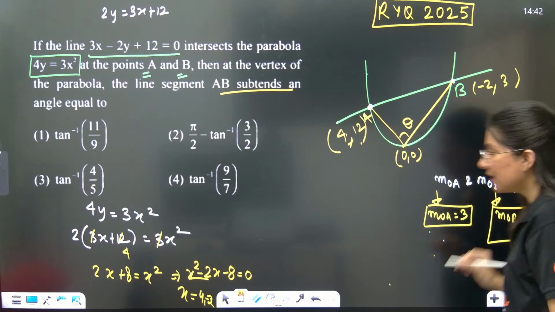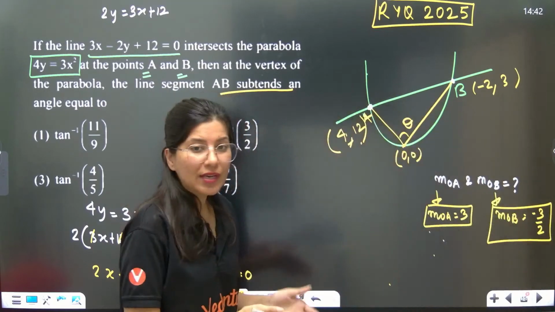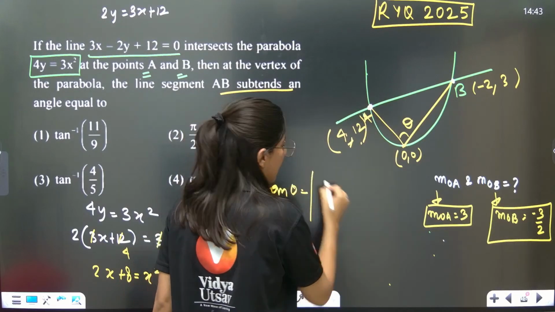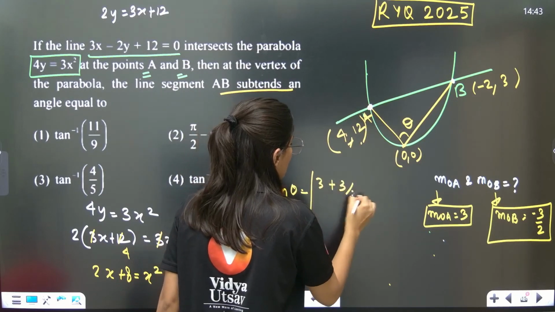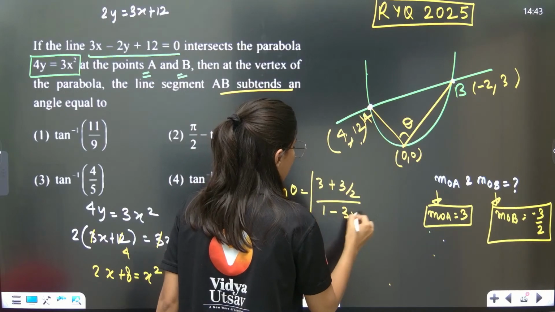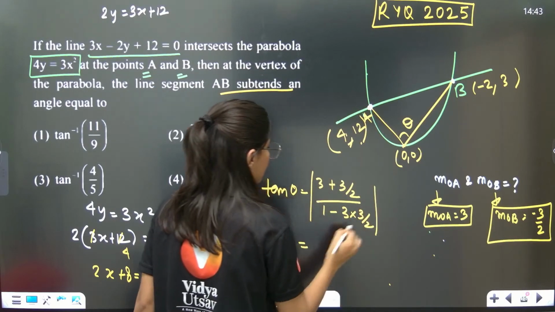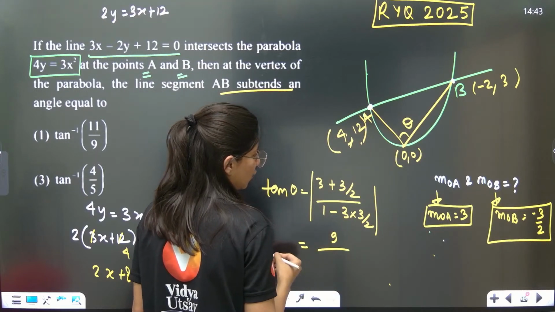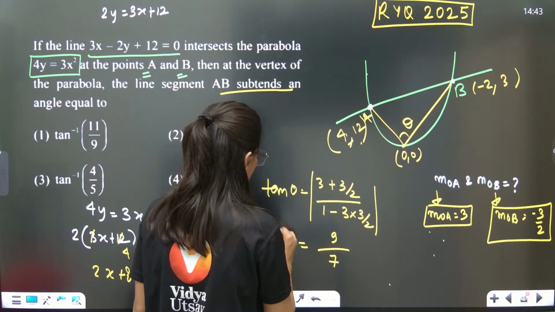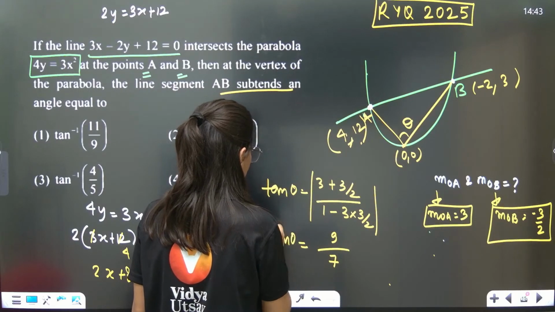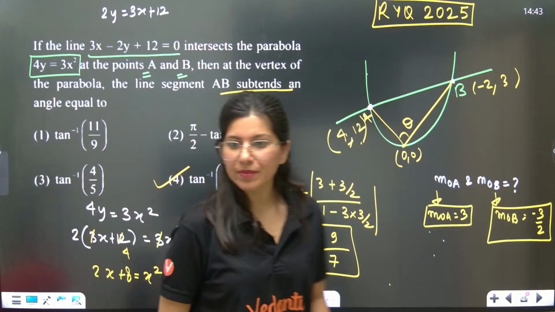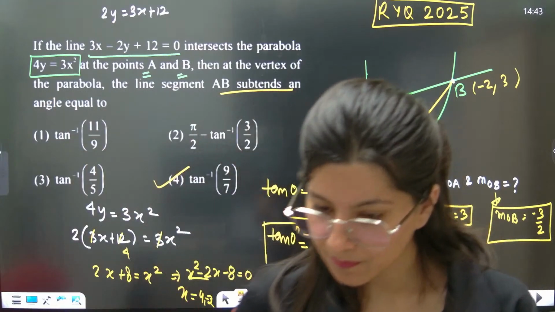Now understand, if you know the slope of two lines, tan theta is equal to modulus of m1 minus m2 whole upon 1 plus m1 m2. So 3 2s are 6, 9 by 2 upon, this is 2 minus 9, 7. So tan theta is equal to 9 by 7. Option D, absolutely right. Everybody.